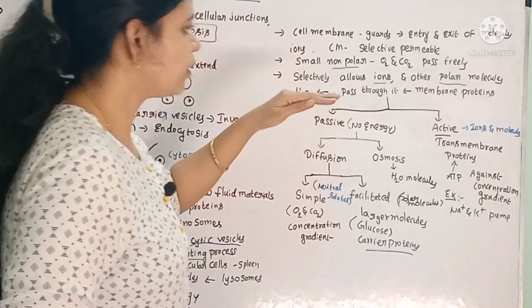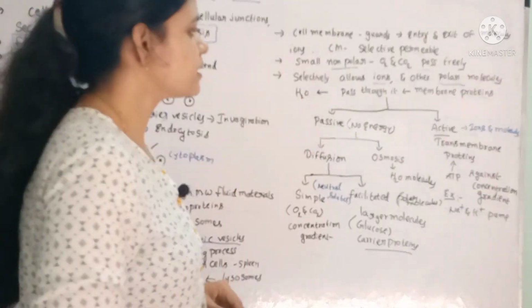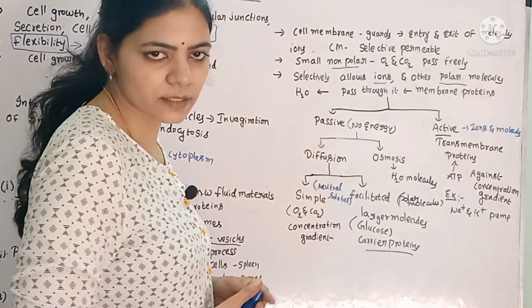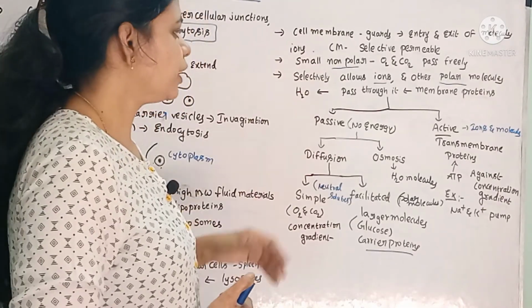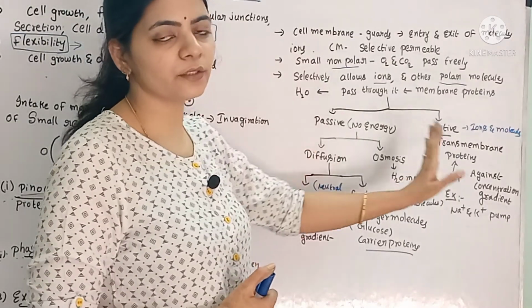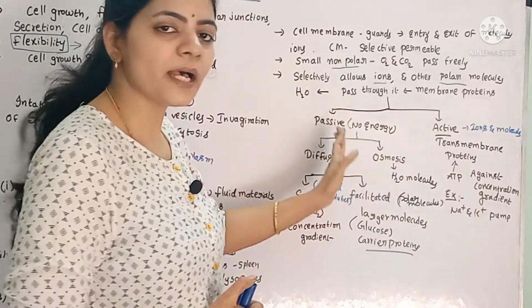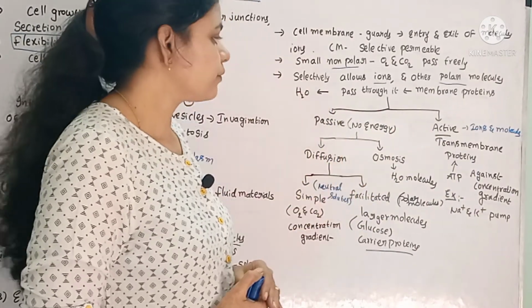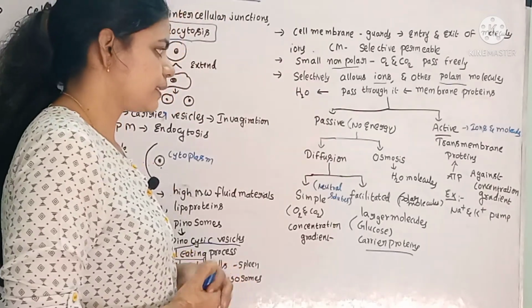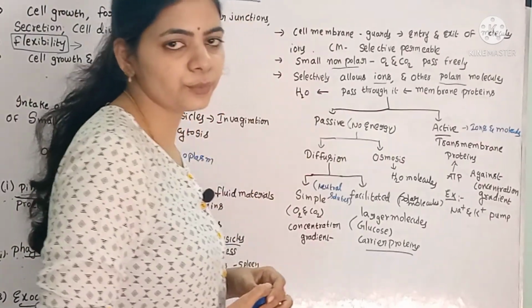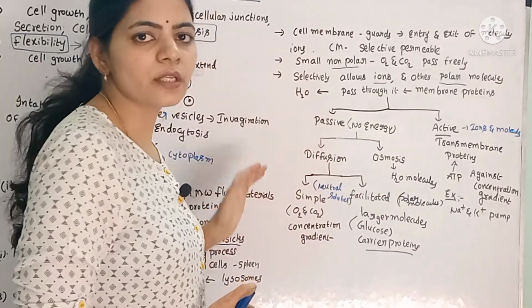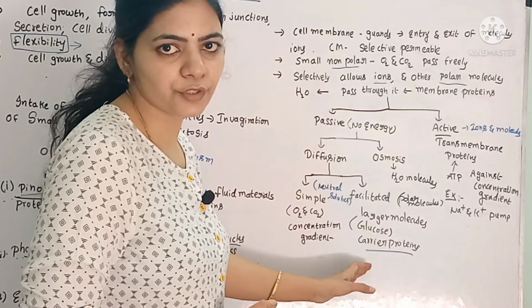For the transport of these particles, some require energy and some don't require any energy. Depending upon that, we have two different types of transport: passive transport and active transport. In passive transport, there is no need for energy for the particles to enter. Passive transport is again of two types: diffusion and osmosis. In diffusion, there are simple diffusion and facilitated diffusion.